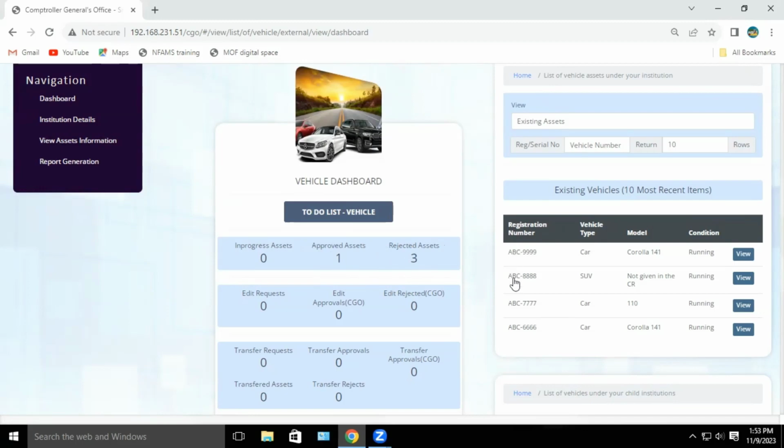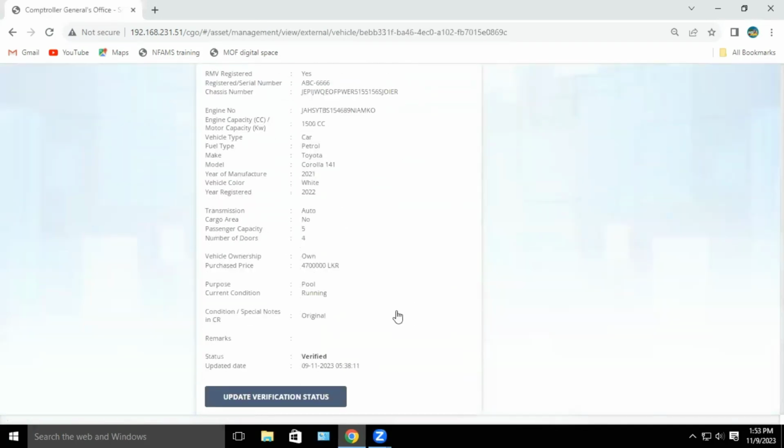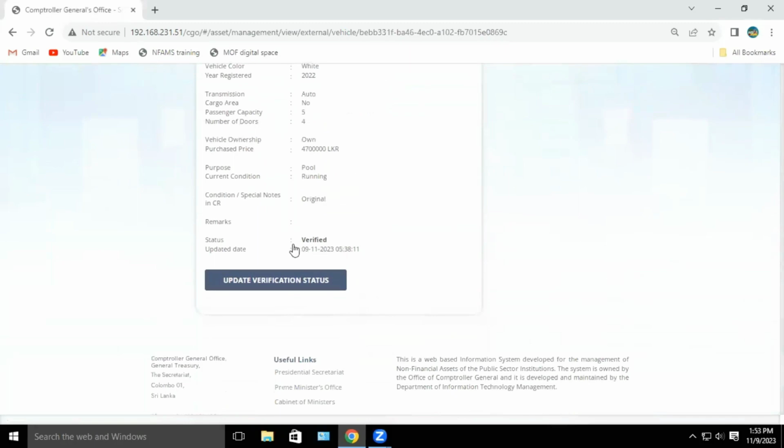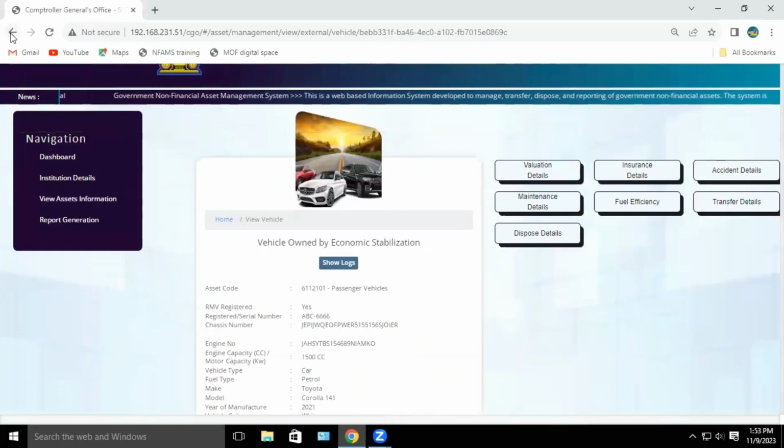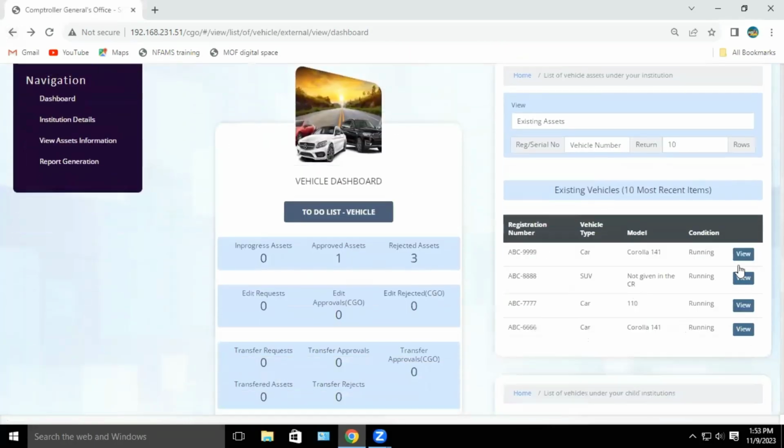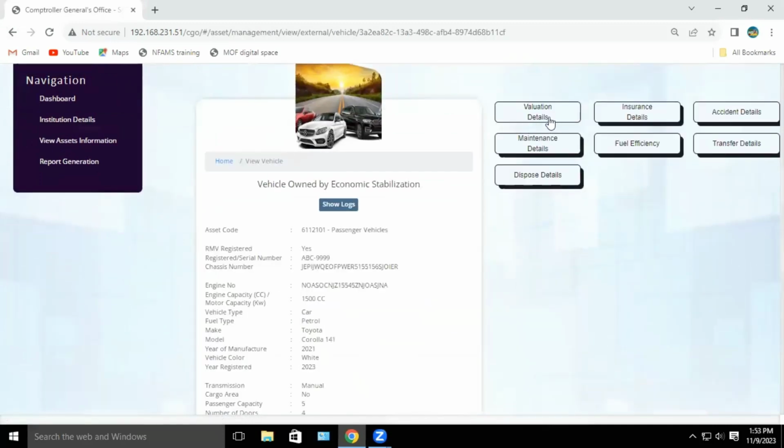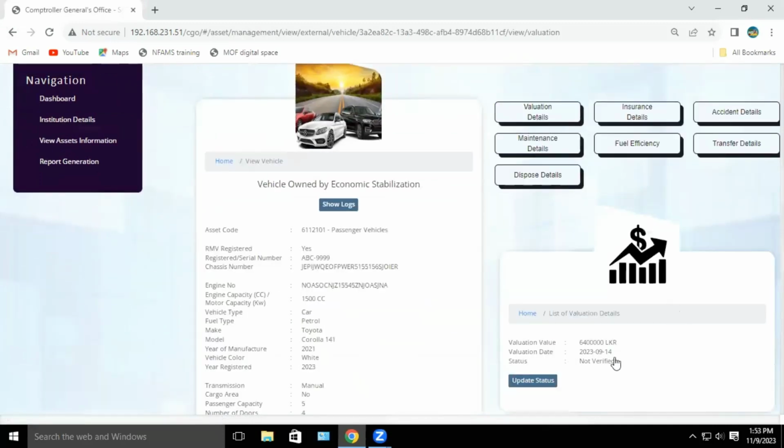Here the data verification officer can check again the status of the action he performed. He can see that basic information of this vehicle has been verified as correct, selecting verify. Similarly, he can see that the status of the valuation information has been verified as not correct, selecting not verify like this.